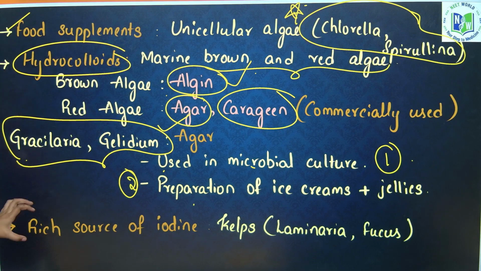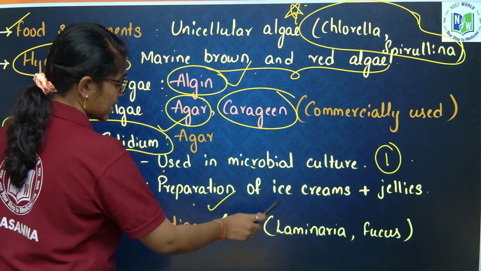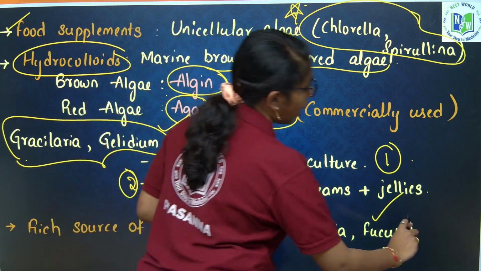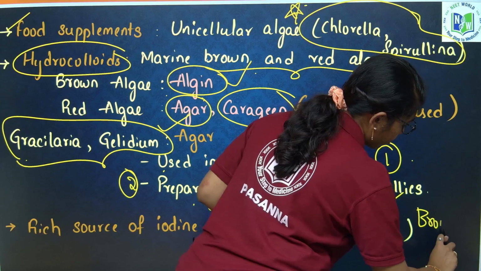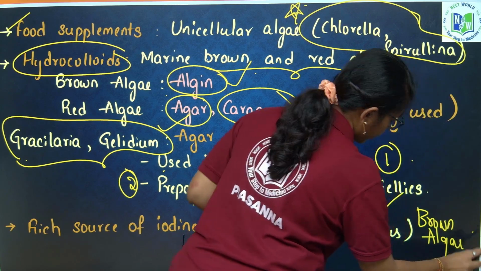Next, algae are a rich source of iodine, for example kelps, laminaria and fucus. All of them are brown algae which are a rich source of iodine.